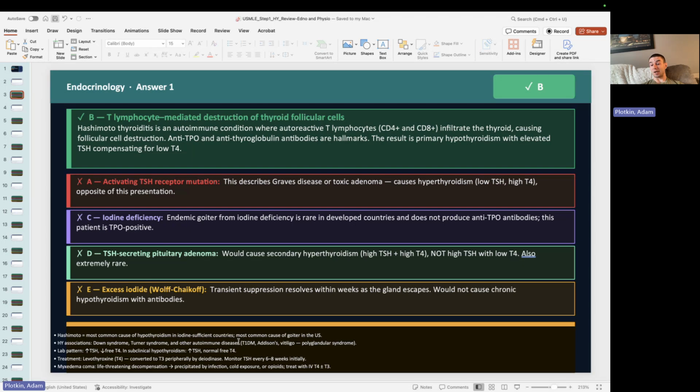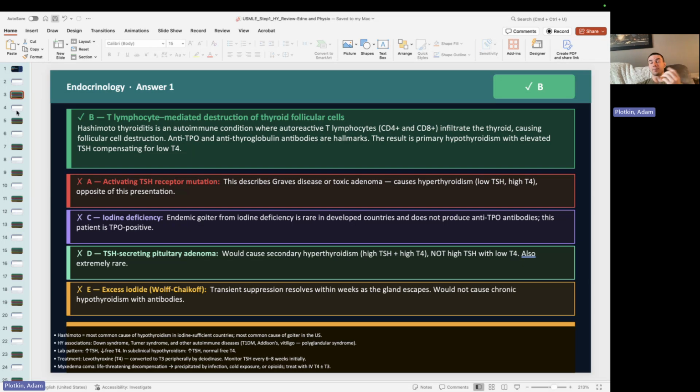Treatment, right? Treatment is going to be give them thyroid replacement, right? So levothyroxine. And then there's something I wrote in here called myxedema coma, more of an advanced step 2, step 3 kind of question. But myxedema coma is just really, really bad hypothyroidism, right? So the patient's going to have really significant bradycardia, respiratory depression, like their reflexes probably aren't going to work, right? They're going to be hypoglycemic, they're going to be really cold. And then, of course, myxedema coma, they're probably going to be in a coma, right? So all things to consider. Again, that's more of an advanced concept there.